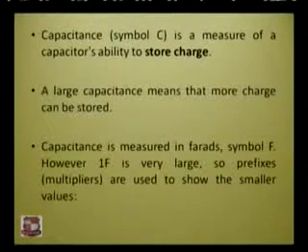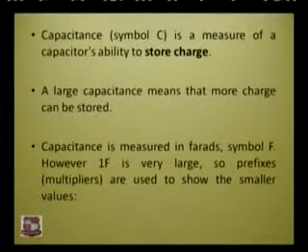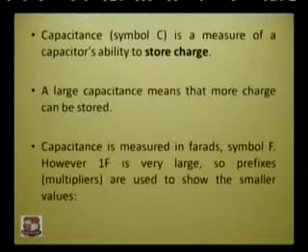Okay. Now what is the importance of capacitance? That symbol C that we saw in the last slide is the measure of a capacitor's ability to store charge. A larger capacitance means that more charge can be stored. If you have seen earlier machines, or earlier companies, you will see large size capacitors. Those large size capacitors can store more charge. They have more capacitance, right? Capacitance is measured in farads.